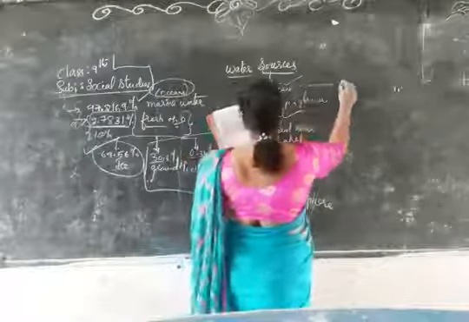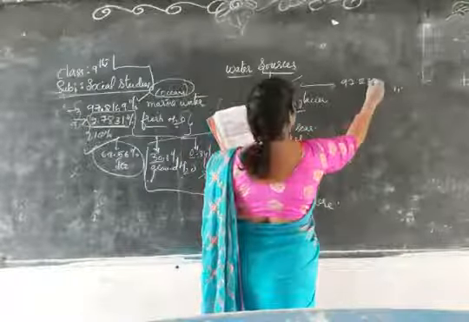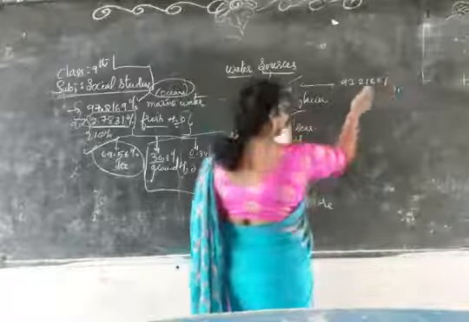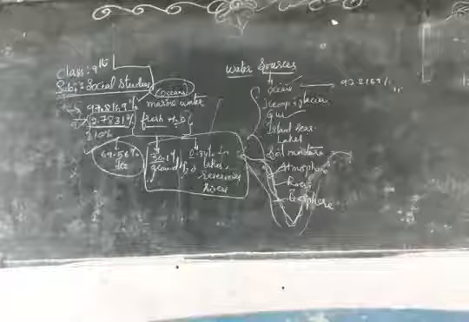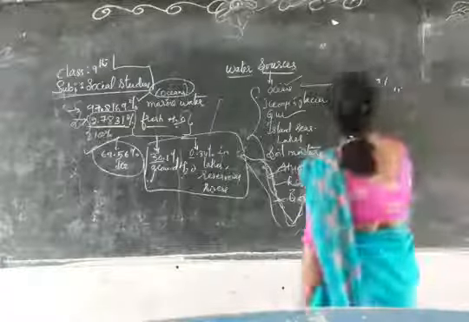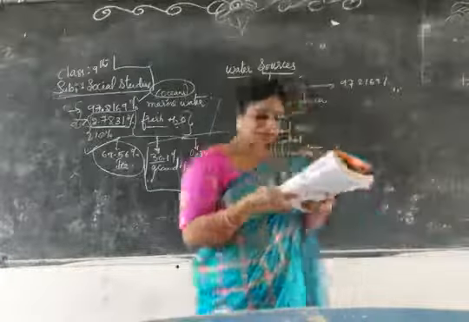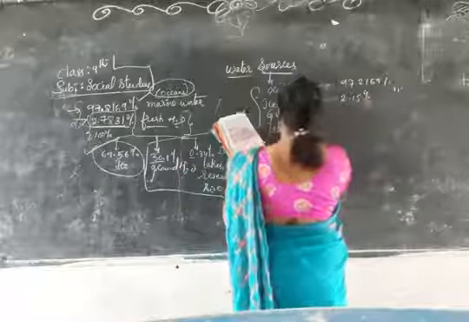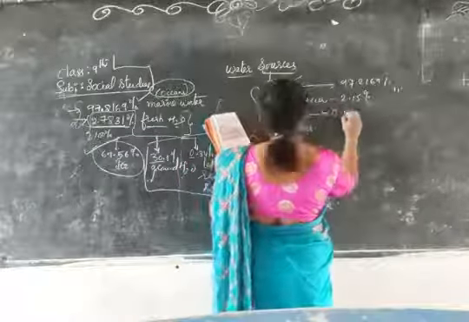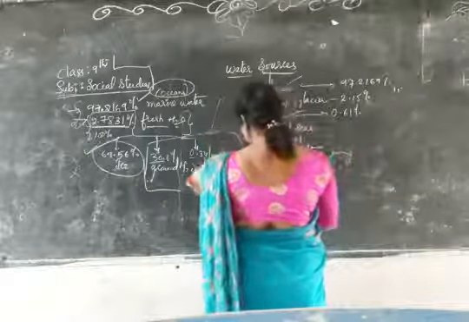Again in this one, ocean is 97.2169%. Another one, ice, is 2.15%. Groundwater is 0.61%.